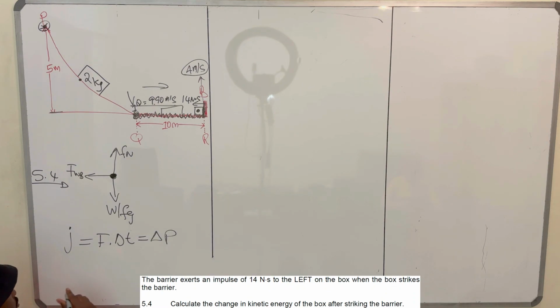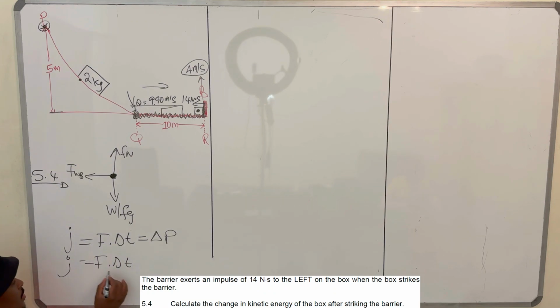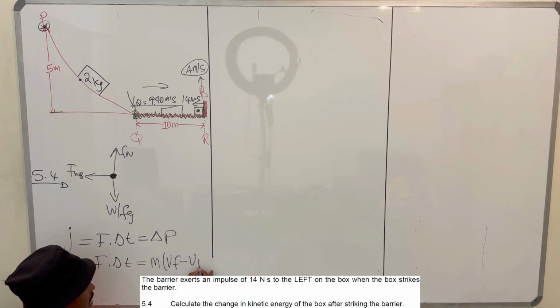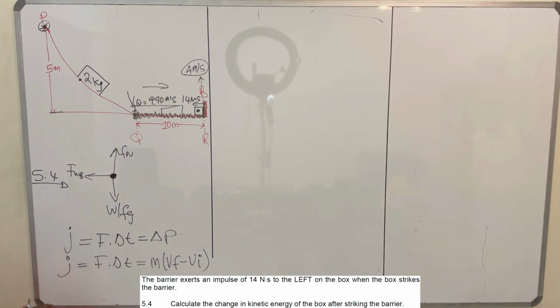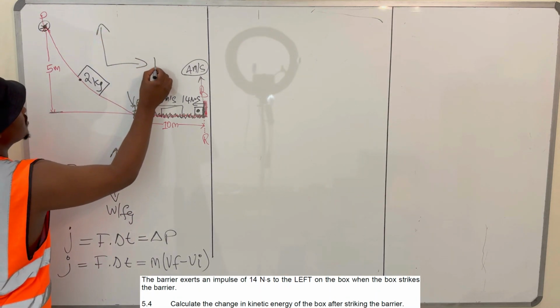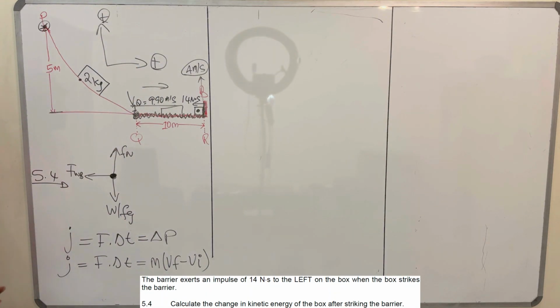So F delta t, which is the impulse, is equal to the change in momentum of the box, which is equal to m (Vf minus Vi). So we can say all forces going to the right are positive and all forces going to the left are negative.